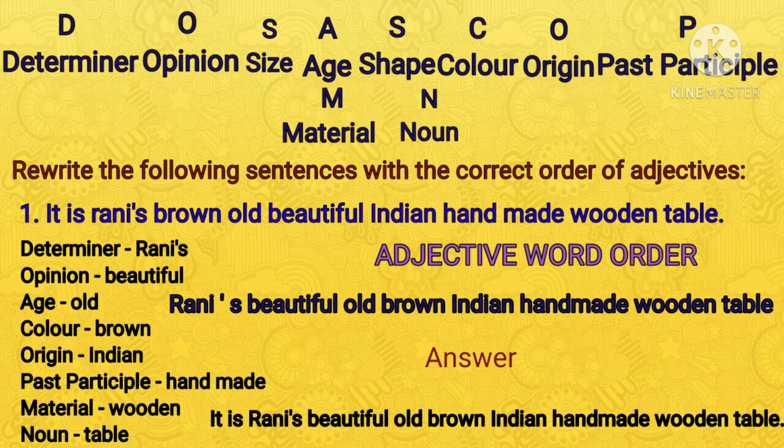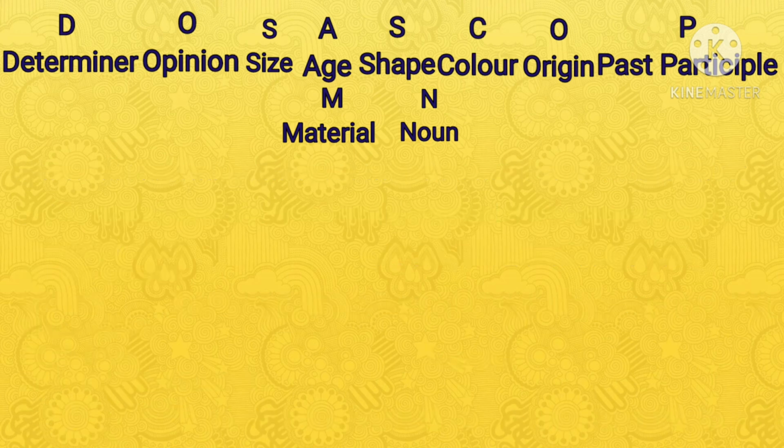There is no such hard and fast rule to follow exactly this only, but this is one of the simple acronyms which you can remember, and you can go ahead and place the adjectives in the right order. Okay, children. Now we shall go for the second example.